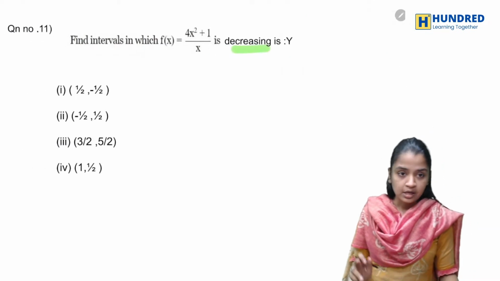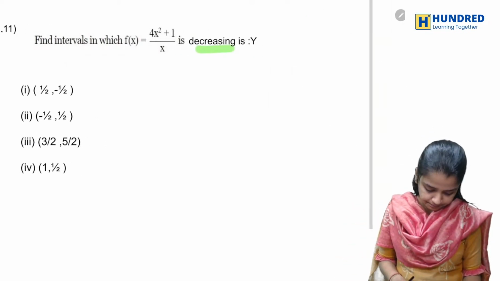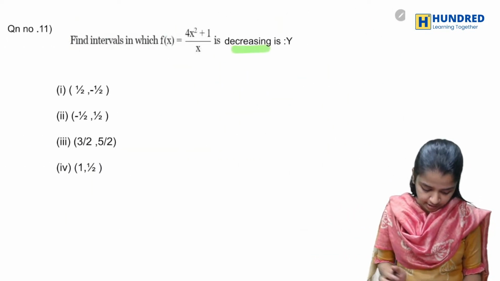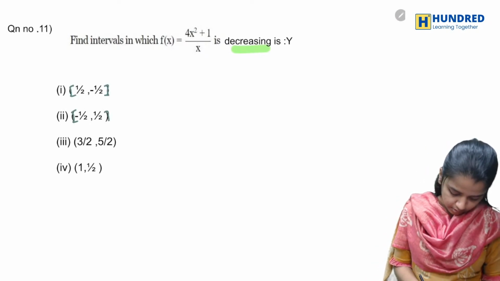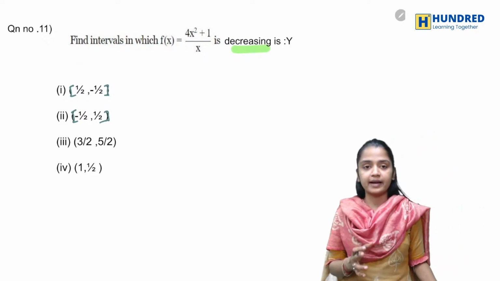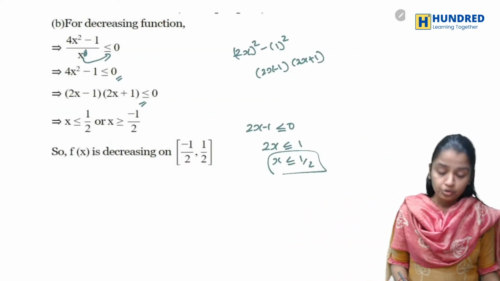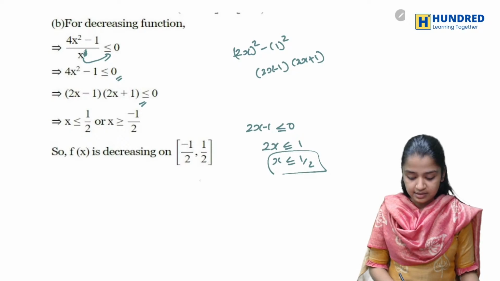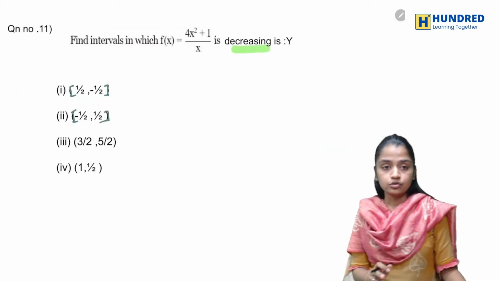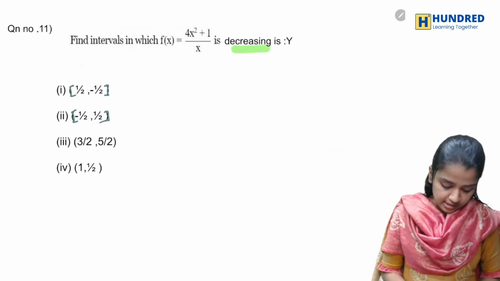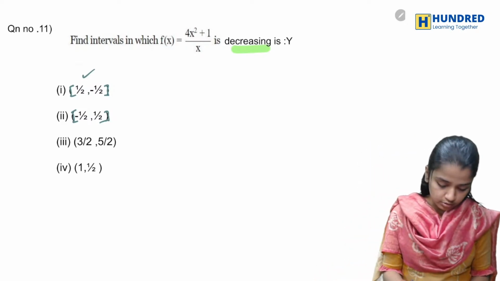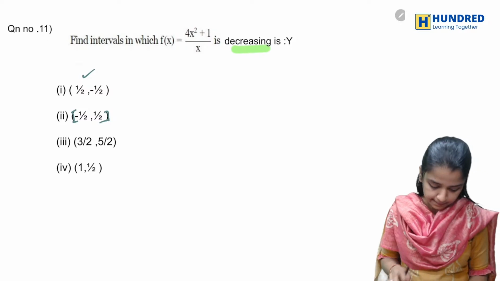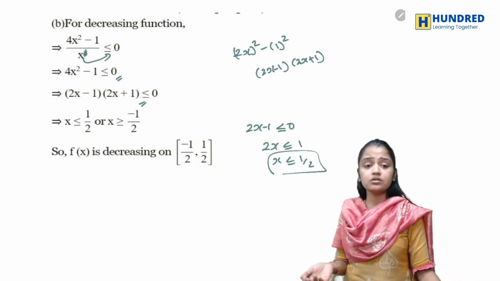So just check in which interval. Everything is closed, it's not open, it's closed. Just the bracket is changed, nothing else. So here you have that x is less than or equal to 1 by 2. Sorry, this is an open interval, and this alone is a closed interval.